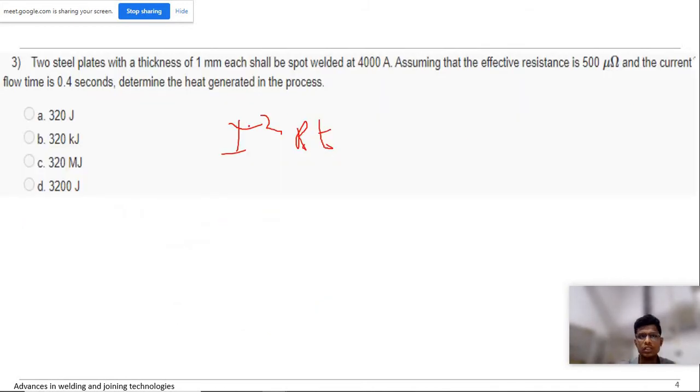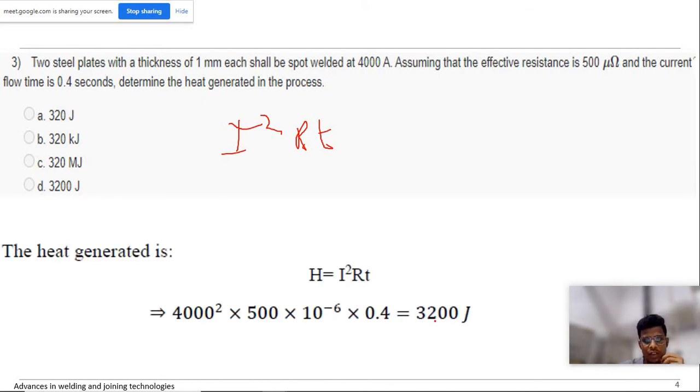I was discussing this problem: two steel plates with thickness of 1 mm each shall be spot welded at 4000 amps, so current I is 4000 amps. Assuming the effective resistance is 500 micro ohm, ohm is the SI unit, so we convert micro ohm to ohm: 500 into 10 power minus 6. The current flow time T is 0.4 seconds. Determine the heat generated in the process. I square RT is the formula. If you substitute, we get 3200 joules. So for the third one, D is the option.